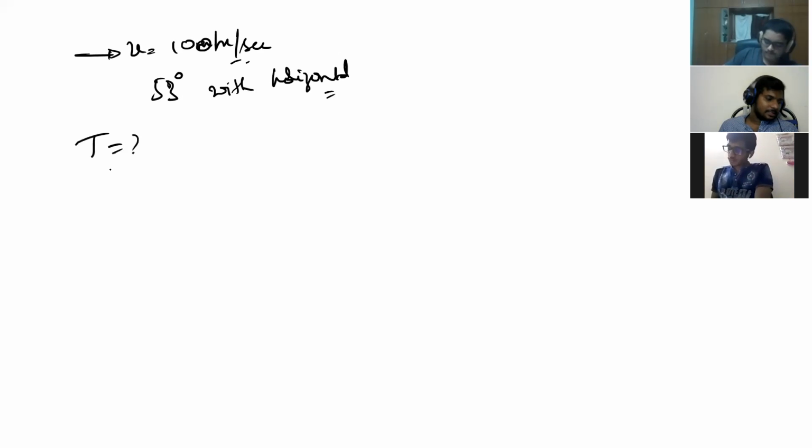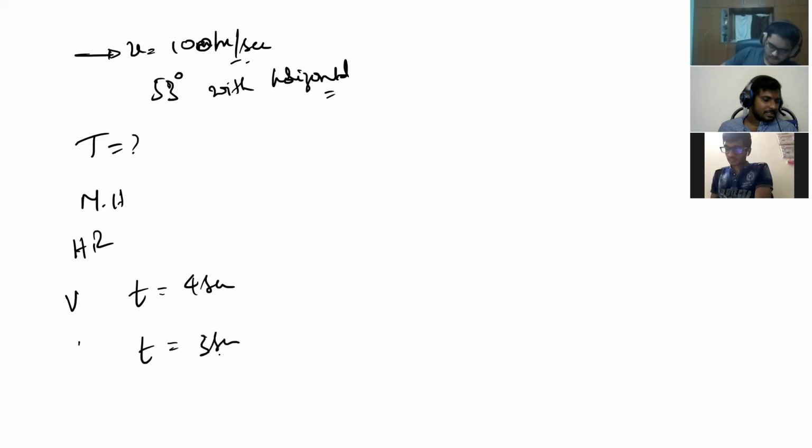Find time of flight, find maximum height, find horizontal range, find velocity vector at t equal to 4 seconds, find speed at t equal to 3 seconds, find equation of trajectory. Got the question?